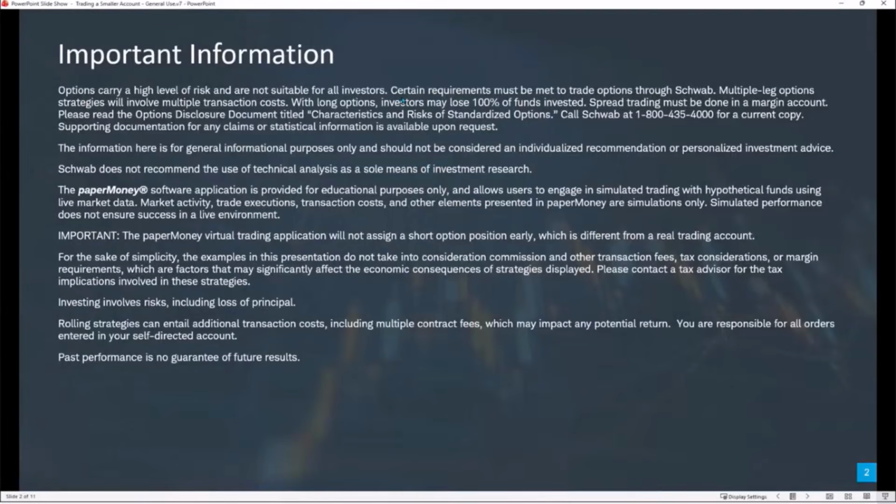Before we get into the thick of things, just know that options carry a high level of risk and aren't suitable for all investors. Also know that we are going to use the Paper Money software application on the Thinkorswim desktop platform to do our example trades and review our example trades. Here's an important note: in paper money, short options will never be assigned early, but we know that they can be.